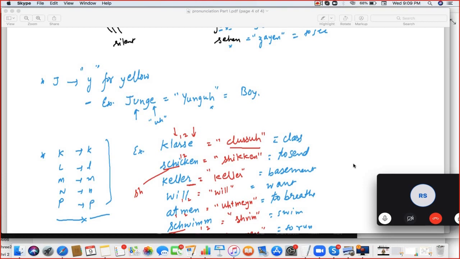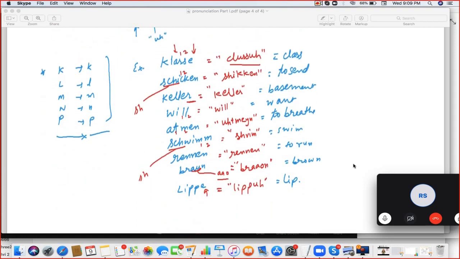And take the word S-C-H-I-C-K-E-N. There are two consonants after I, so it becomes chicken. K-E-L-L-E-R will be Keller, and W-I-L-L, two consonants after I, so it becomes will. Two consonants after A, so it becomes Atman.